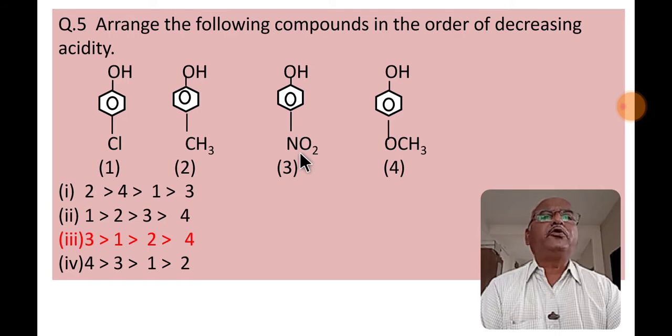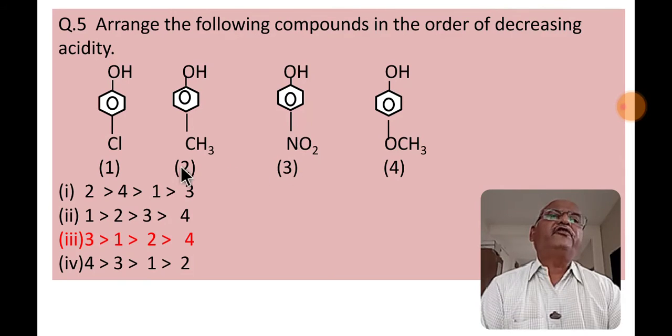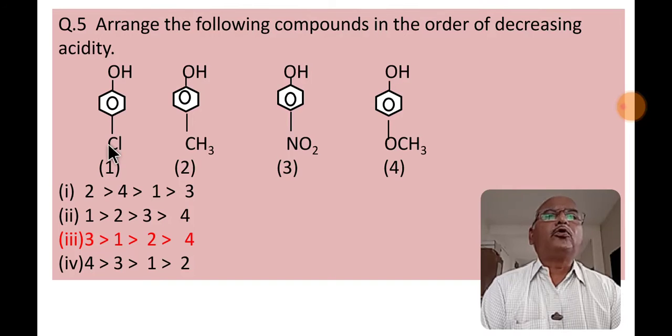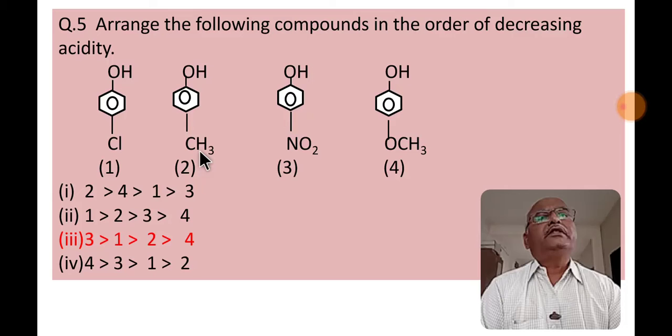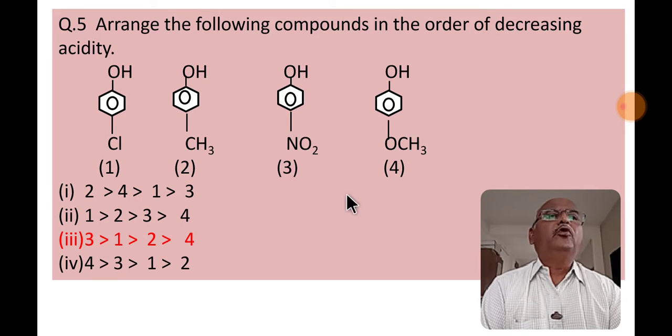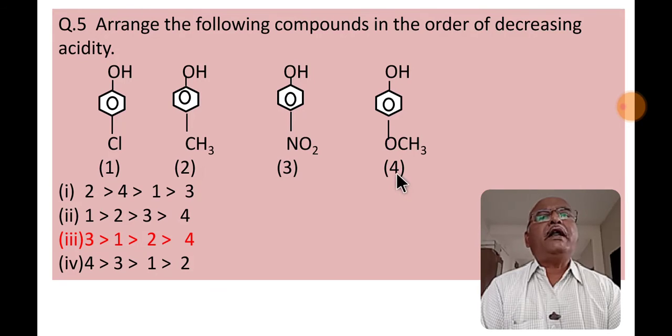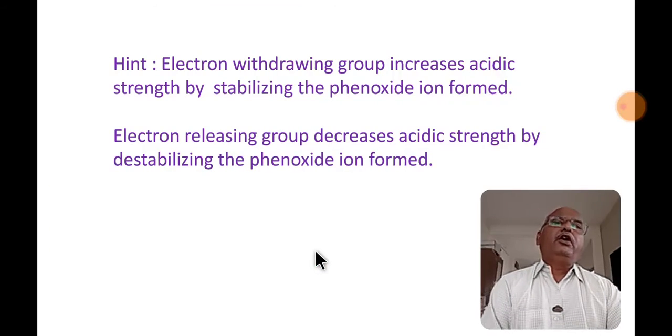This para-nitrophenol is more acidic than para-chlorophenol, which is more acidic than para-methylphenol, which is more acidic than para-methoxyphenol. So read the hint.